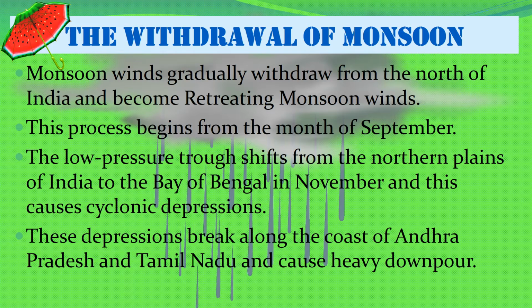Due to this low pressure trough, cyclonic depressions form over the Bay of Bengal, and these depressions break along the coast of Tamil Nadu and Andhra Pradesh. These are the coastal areas where the advancing monsoon winds do not cause rainfall. So these places receive rainfall from the retreating monsoon winds.